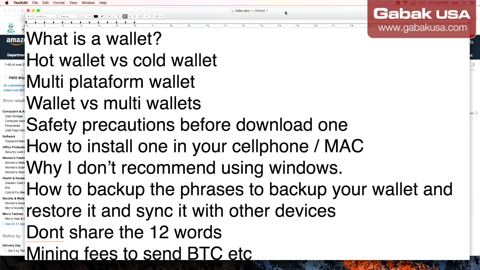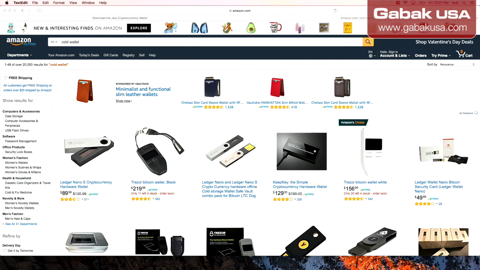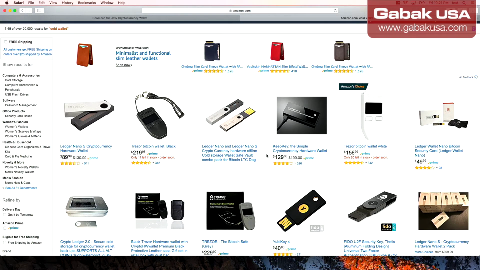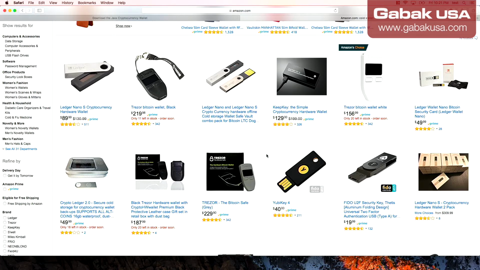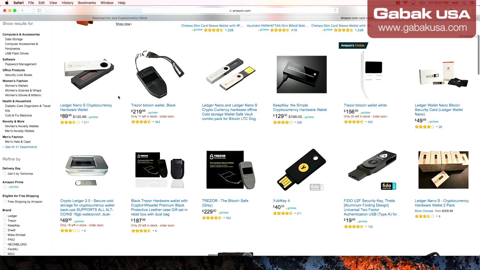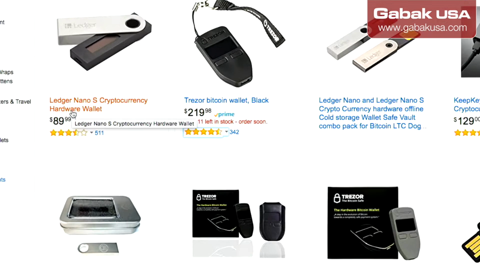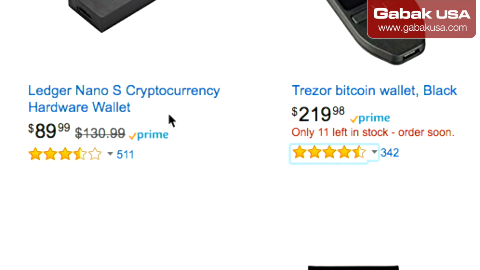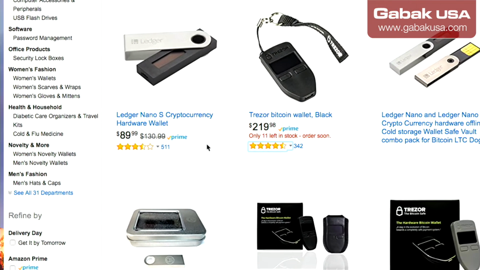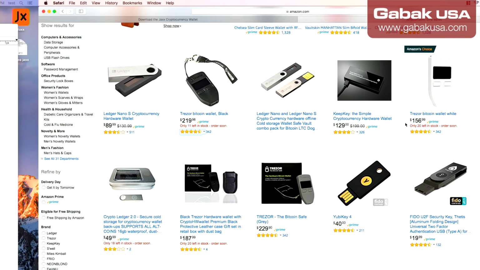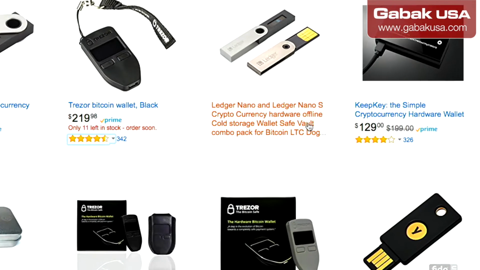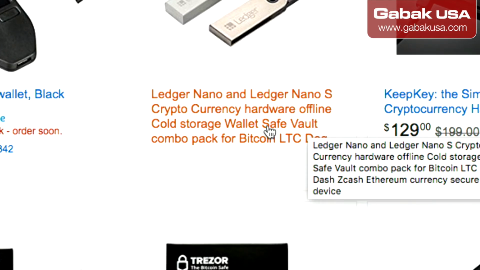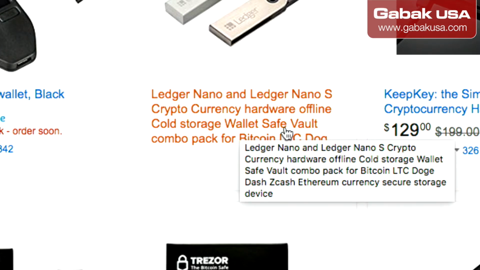So what is a cold wallet and a hot wallet? In this case, you can see here we are on Amazon. I'm going to try to leave you in the video description all these types of wallets. As you can see, some people will call it an offline wallet or hardware wallet. You can see in this case it says Ledger Nano cryptocurrency hardware wallet. That is the name. And then you will see another one, for instance, it says hardware offline cold storage. So you will see that name as well.